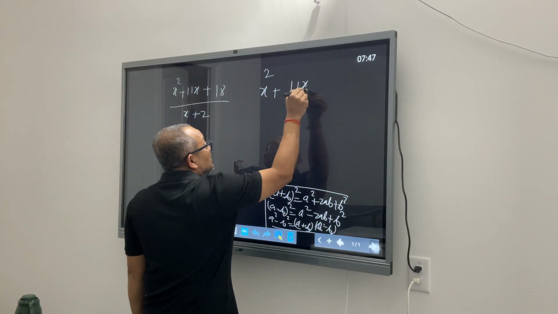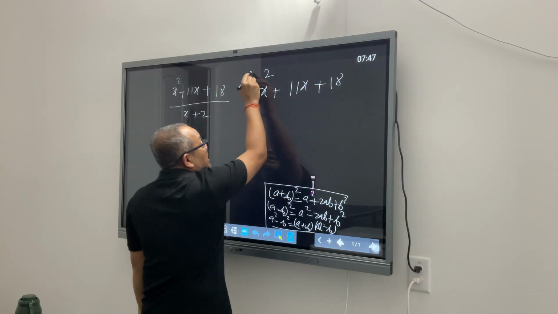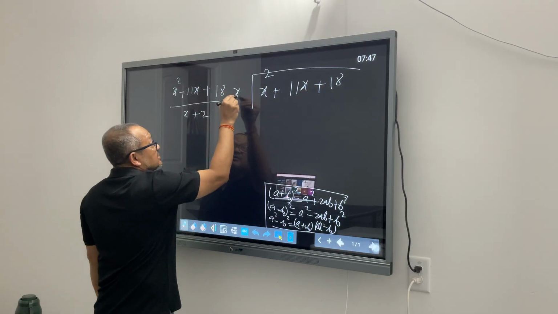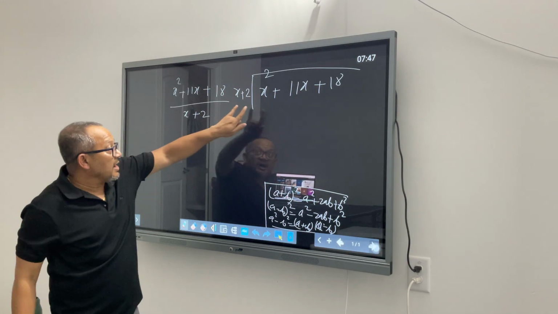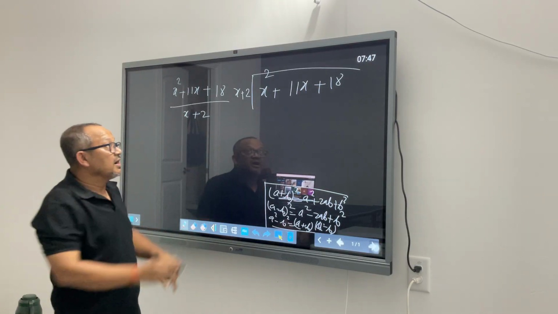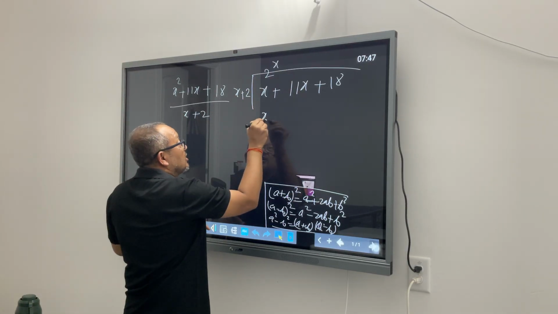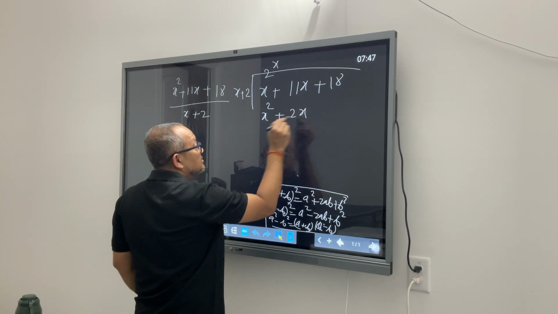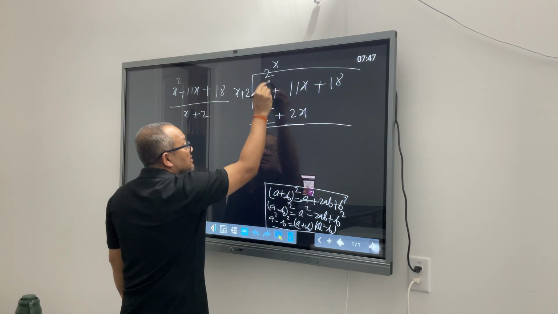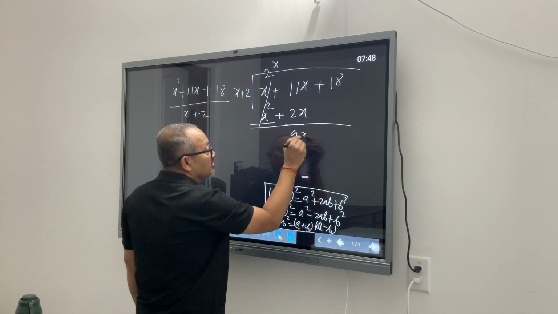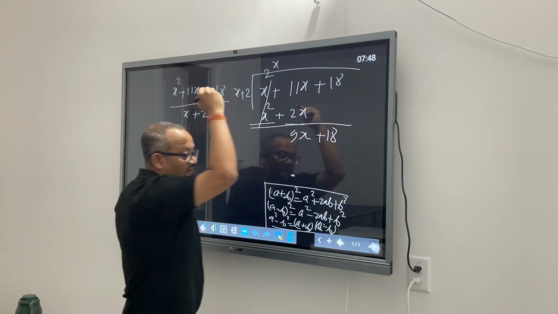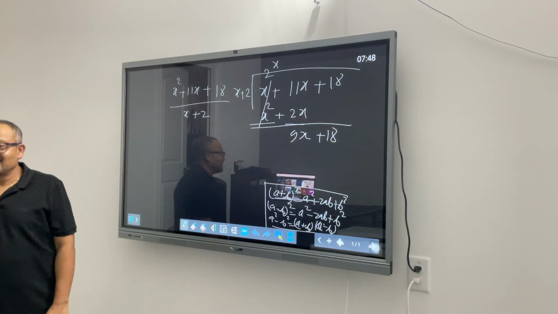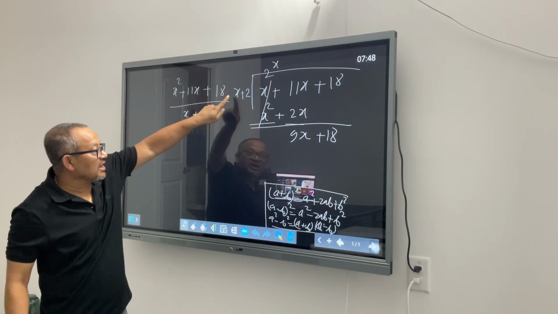x squared plus 11x plus 18. I am trying to divide that by x plus 2. I am first trying to knock out the highest power, multiplying by x. x squared plus 2x. Subtract, gone, 9x plus 18. I will not have remainder. Because I will multiply this guy by 9 to knock off 9x.